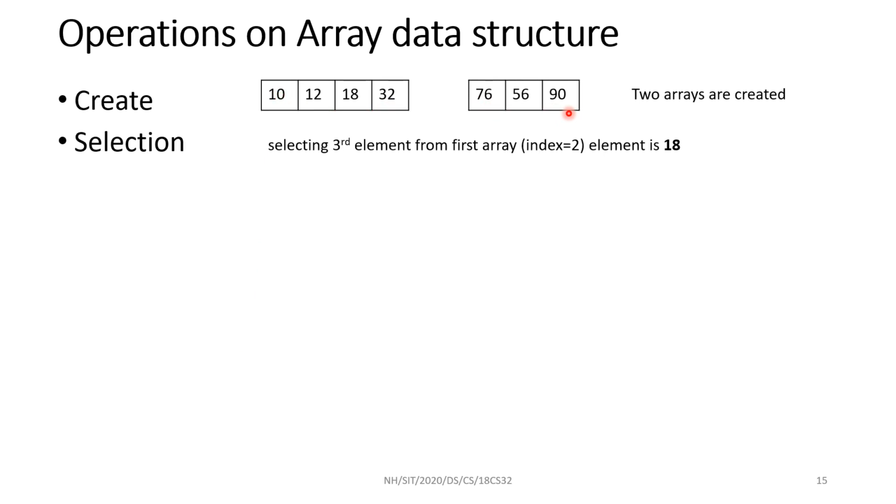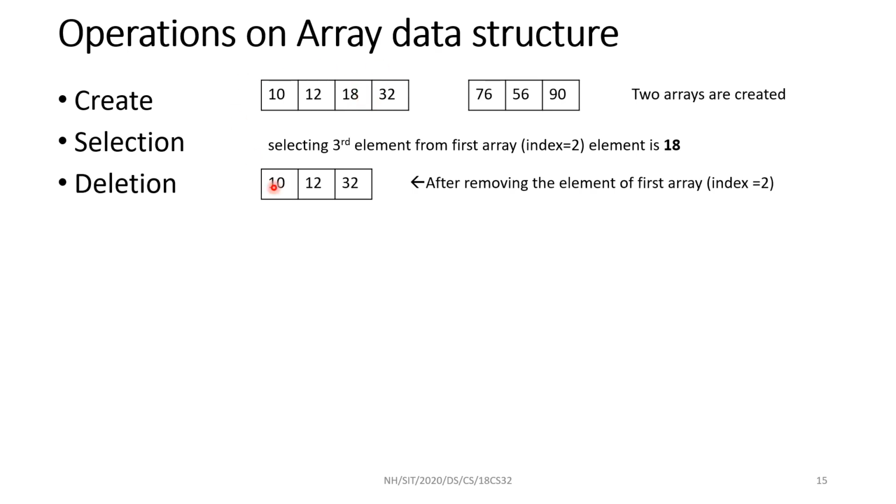Selection. Now I'm choosing one element, the element 18, from the first array. So after choosing, I will be getting the result 18. So I'm selecting the third element in the array. That is called the selection process.